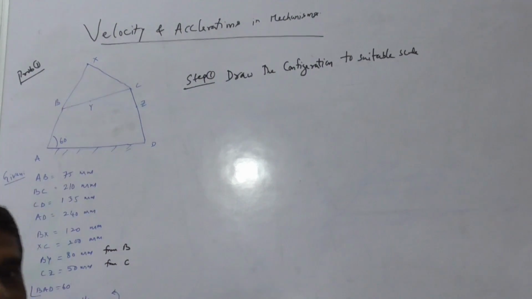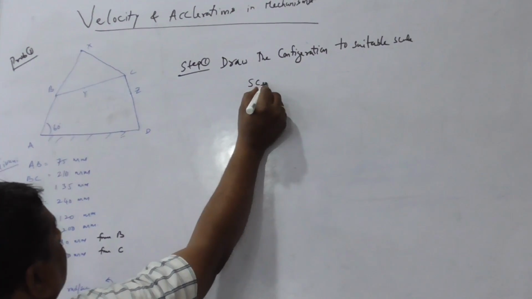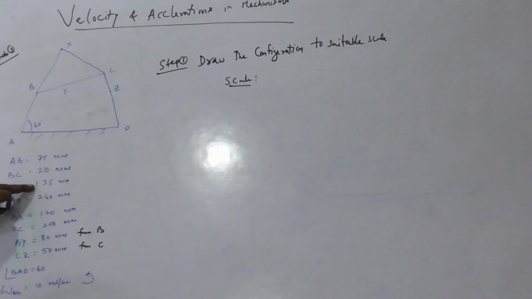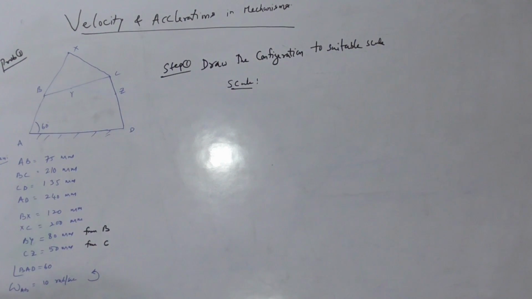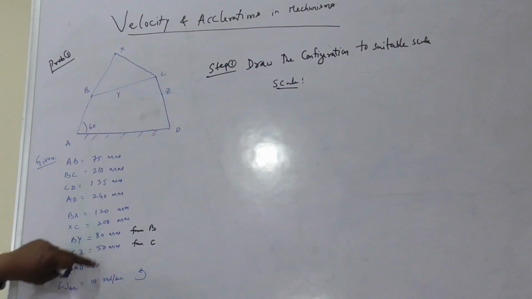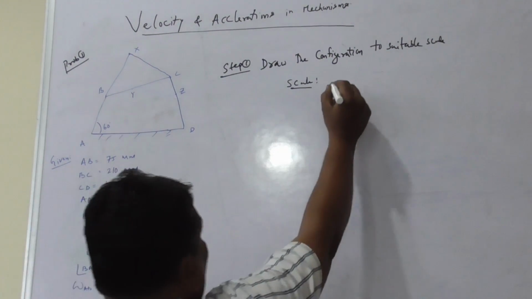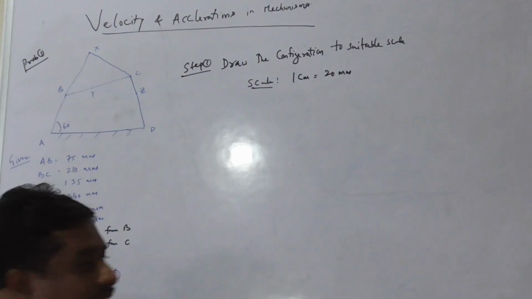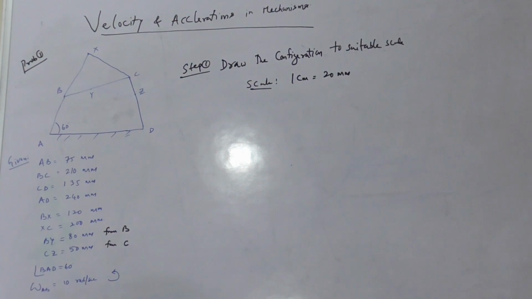The scale for configuration diagram is, the length of the links are given 75, 210, 135, 240 and all these. Out of these 240 is the maximum one. The minimum is 50 mm. So let us take 1 centimeter is equal to 20 mm as the scale for configuration diagram.